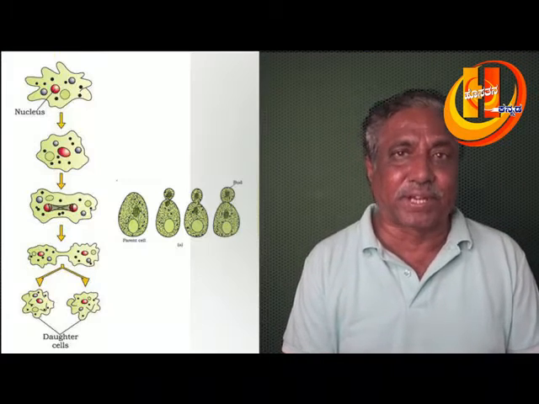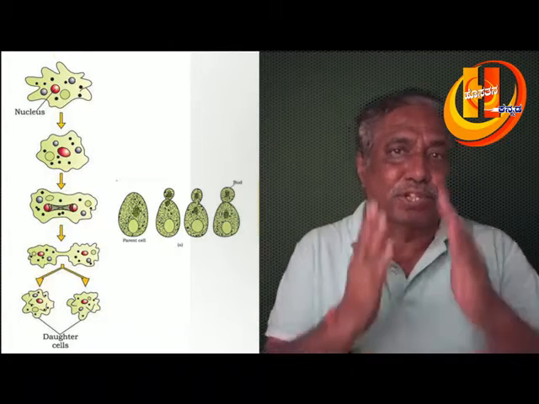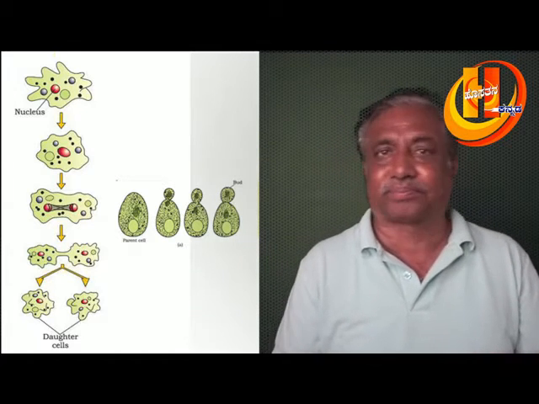A continuation of this one is the first chapter, that is reproduction in organisms. So there are two types of reproduction: asexual reproduction and sexual reproduction. In asexual reproduction, there is no fusion of gametes, whereas in sexual reproduction, there is fusion of gametes. So asexual reproduction is of different types. For example, binary fission is asexual reproduction or cell division. Binary fission takes place in case of a few monera and protista organisms.